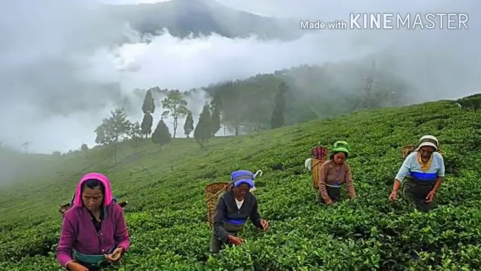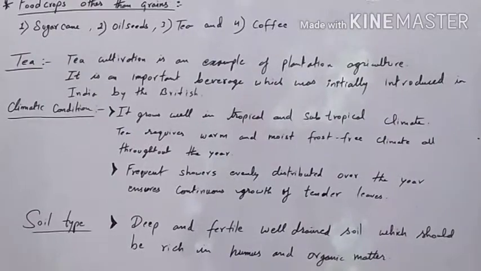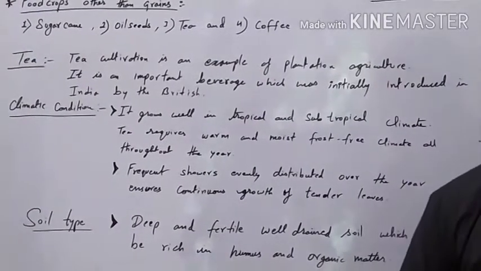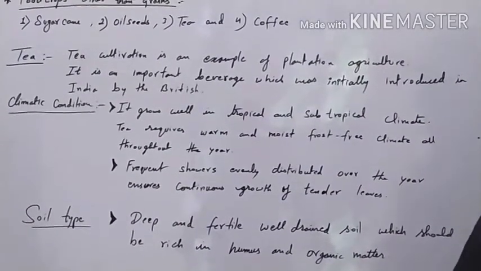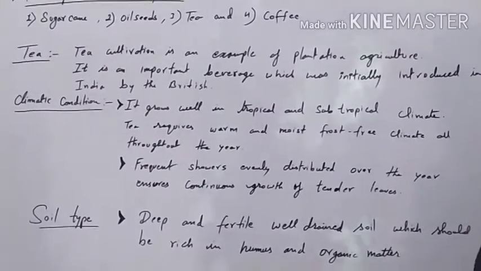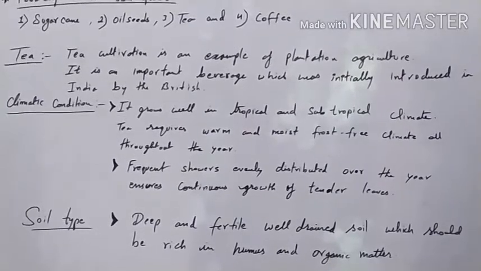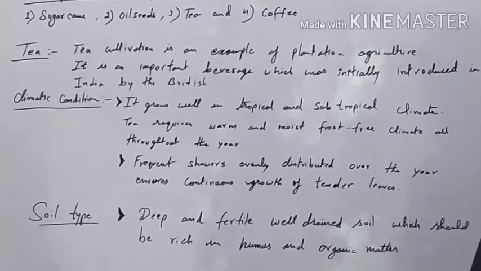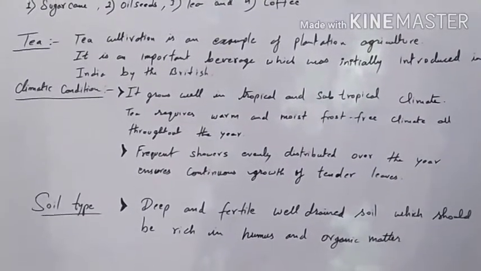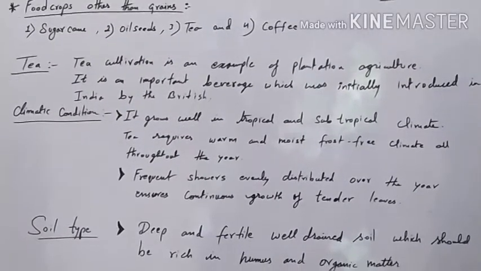The frequent showers, evenly distributed over the year, ensure continuous growth of tender leaves. Now we know that the leaves of a tea plant are very important. The fresh tender leaf has to be plucked and sent for processing into tea, and then it is exported to other parts of the country as well as abroad.